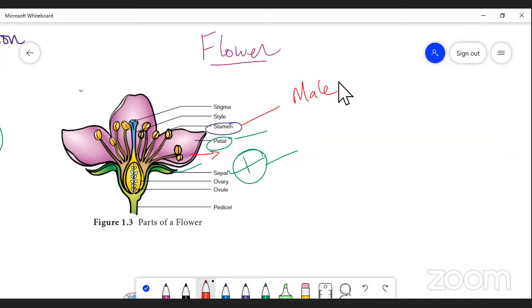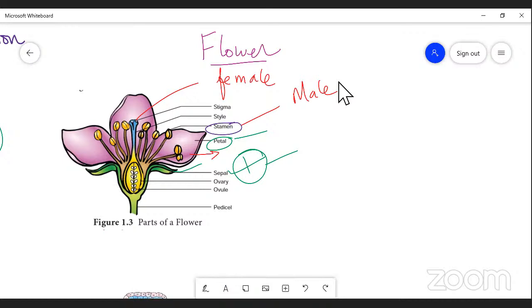Just inner to the androecium, you can see the female reproductive organ, the gynoecium. The gynoecium lies at the center and is the female reproductive organ. So we are going to deal with both the male and female reproductive organs. These are called the pre-fertilization structures and events. First of all, we are going to discuss pre-fertilization structures and events.